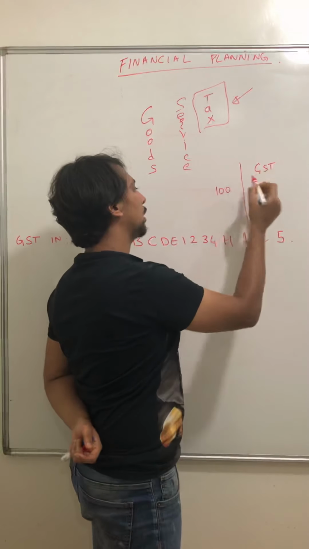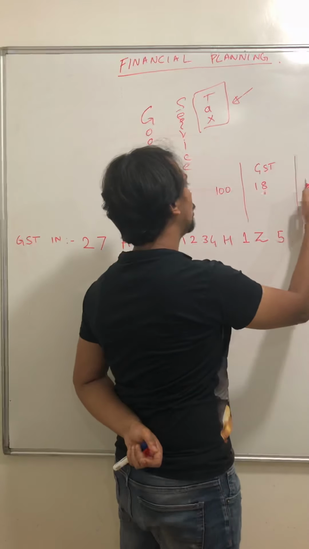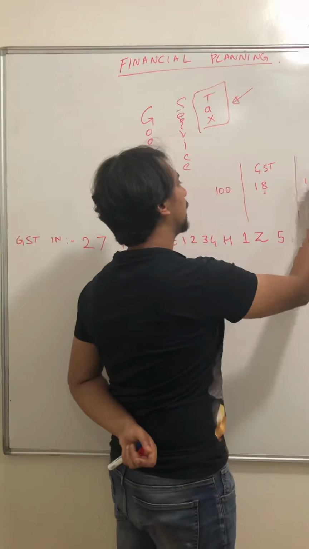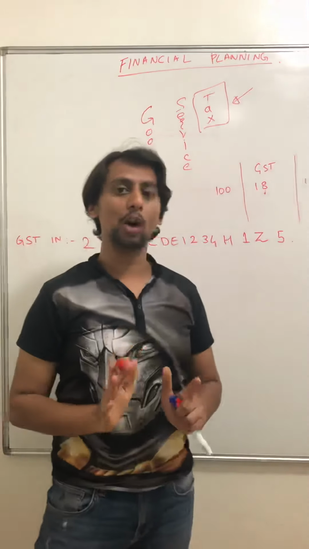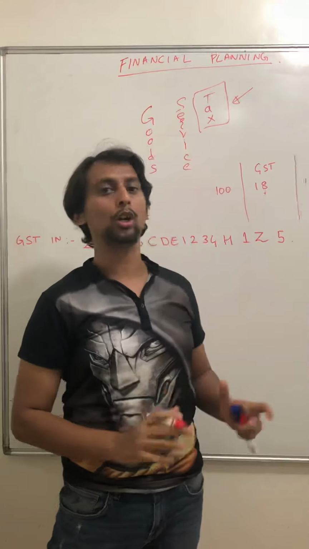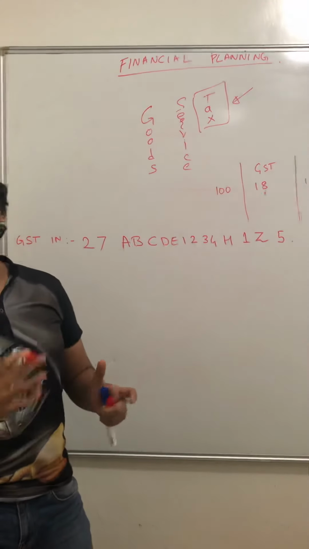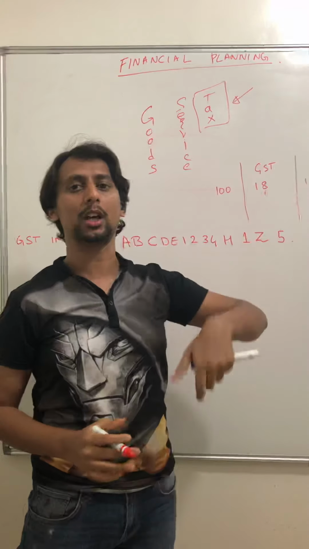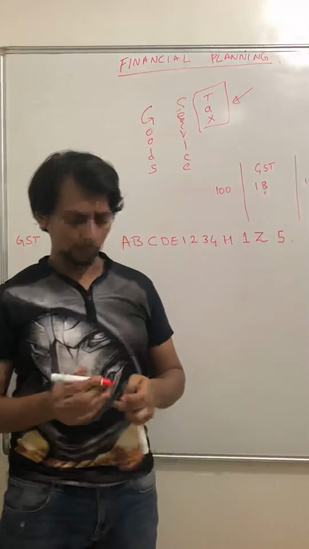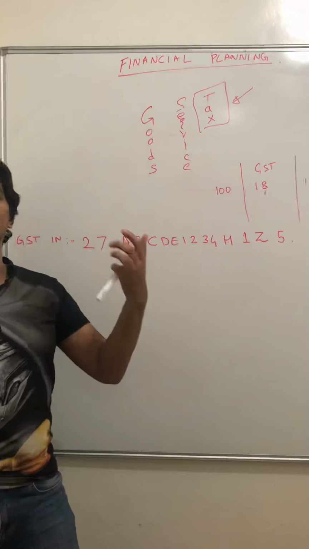How much do you pay in the bill? 118 rupees. Your bill is 118 rupees. But how much have you actually given to the restaurant where you have eaten food? Only 100 rupees. To whom have you given the 18 rupees? To the government. Now, why have you given 18 rupees to the government?